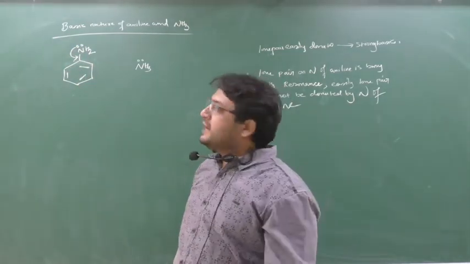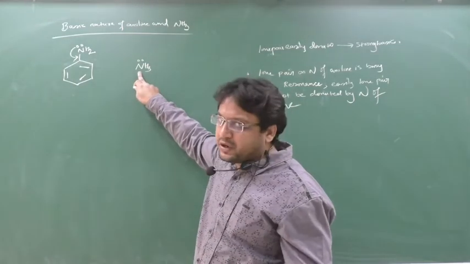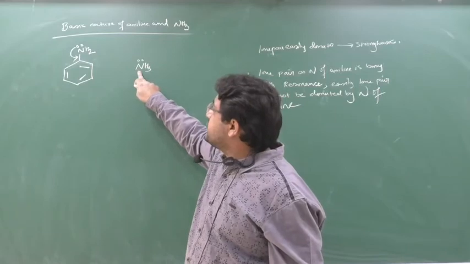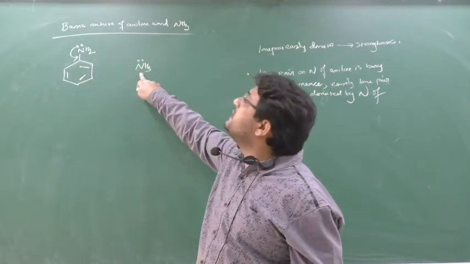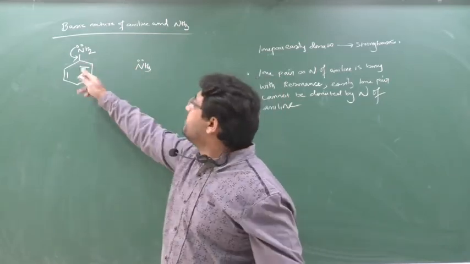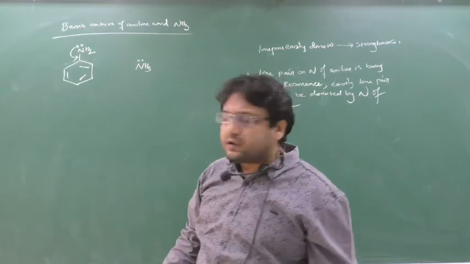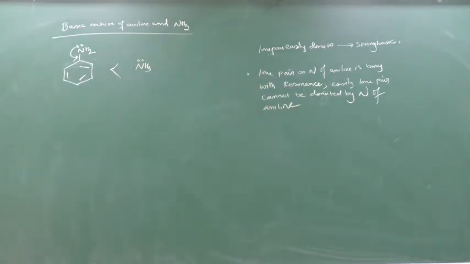Where the electron can be easily removed? Here, the electron can be easily removed from ammonia because it has no resonating structure. As compared to aniline, it can be easily removed because this is less stable as compared to this. When they are less stable, easy removal of electron means they are more basic. So ammonia is more basic than aniline. Right.